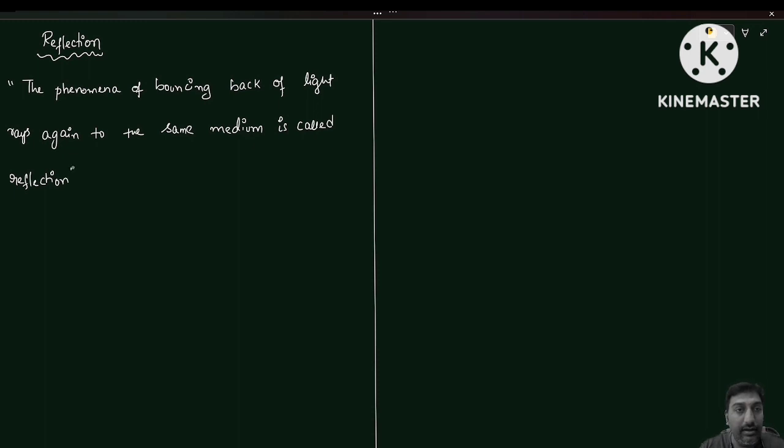Basically, we are having two types of reflection. What were those? The first one is regular reflection, and the other one is irregular reflection.